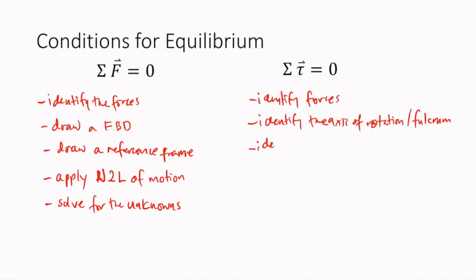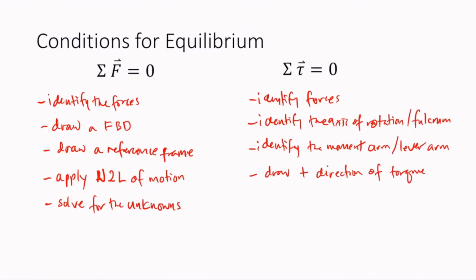Then you identify the moment arm or the lever arm. Next, you draw as reference the positive direction of the torque. And then you apply Newton's second law of motion by summing all the torques and equating them to 0. Finally, you solve for the unknowns.